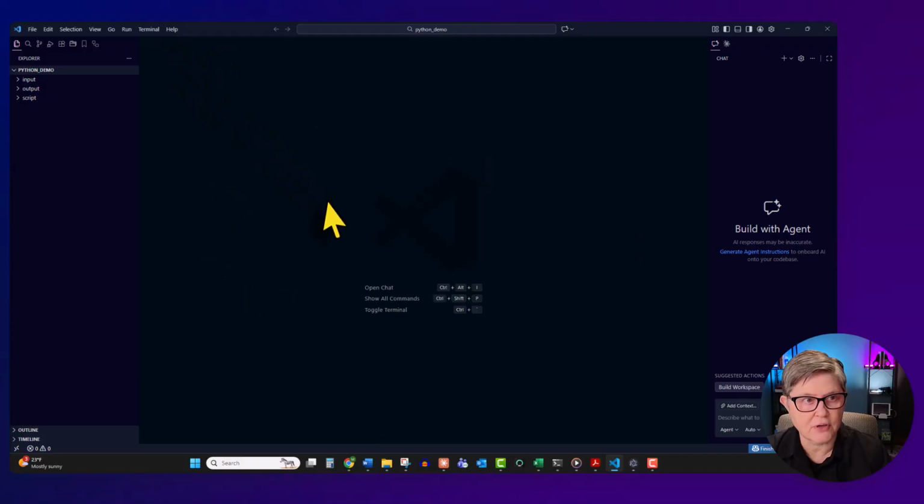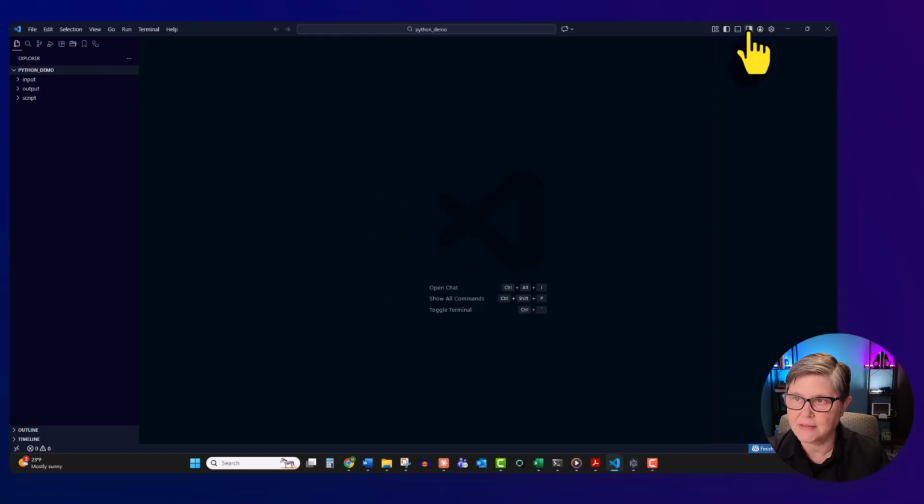So let me give you a quick tour. On the left side here, this is the Explorer. You can see the Python demo folder here, and you can see the 3 folders that we just created. In the middle is where you type the code. On the right side, you can connect this to AI agents. But for now, I'm gonna click this button here to hide the chat.